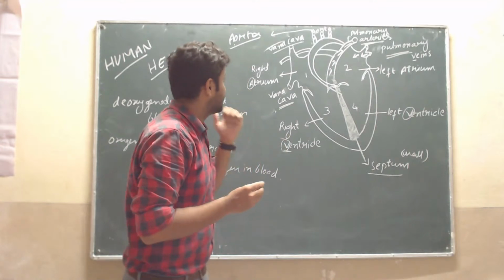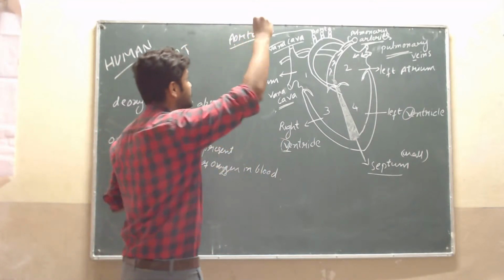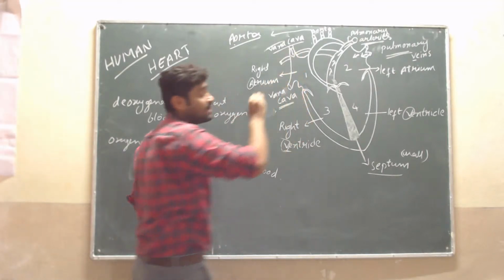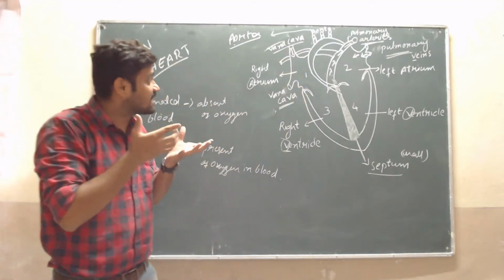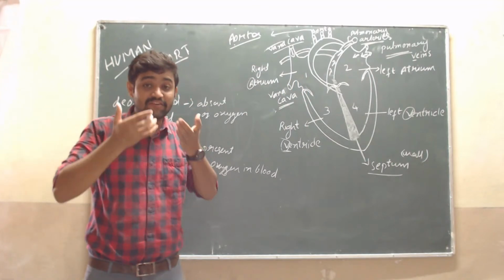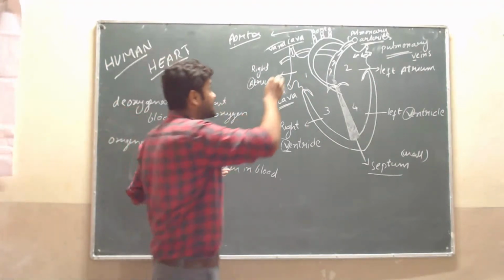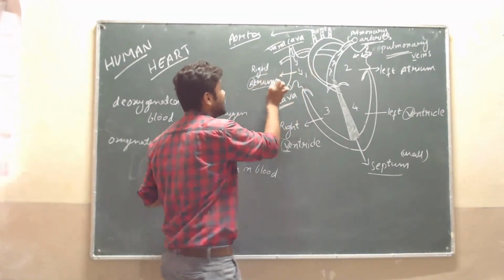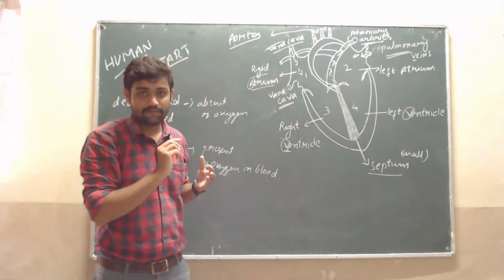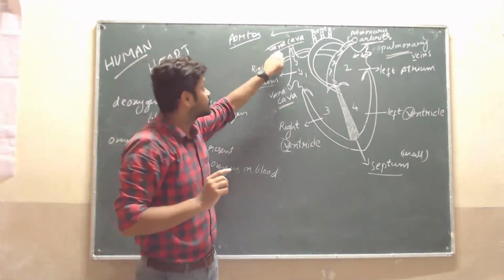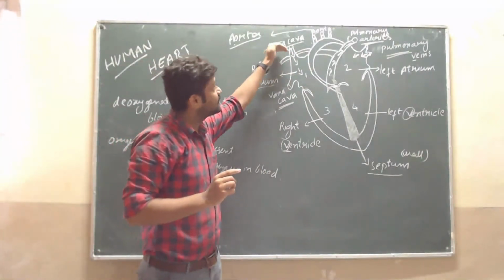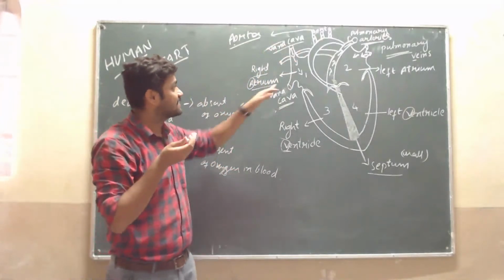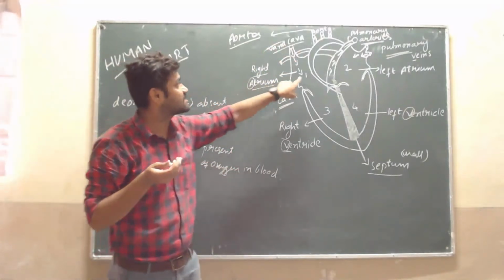Let's see here. First, through the superior vena cava, the blood from the upper parts enters into the right atrium.